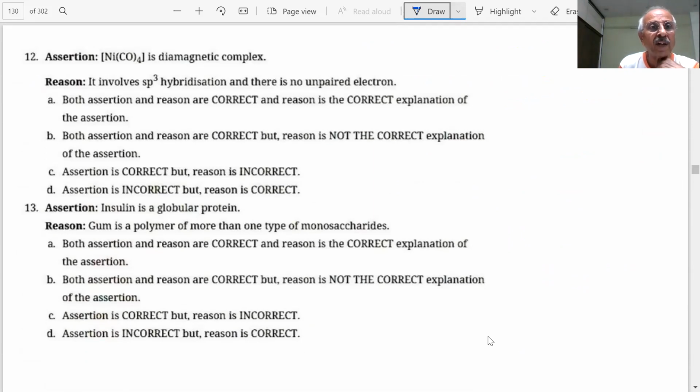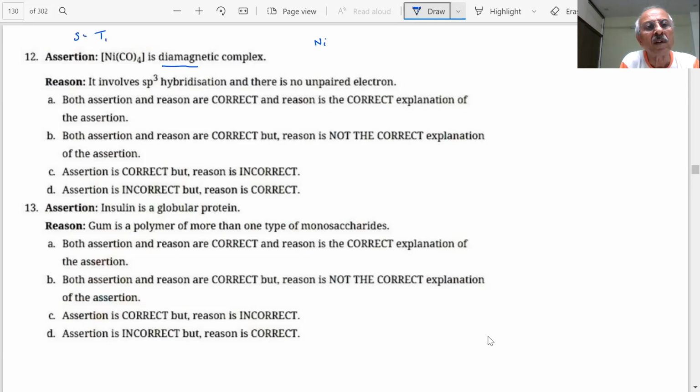Question is coming on assertion and reason, students. What it says: tetracarbonyl nickel is a diamagnetic complex. First of all, I have to find out whether it is diamagnetic or not. How do I find out? How do I know it is a diamagnetic complex, student? What is the atomic number of nickel, students? 28.